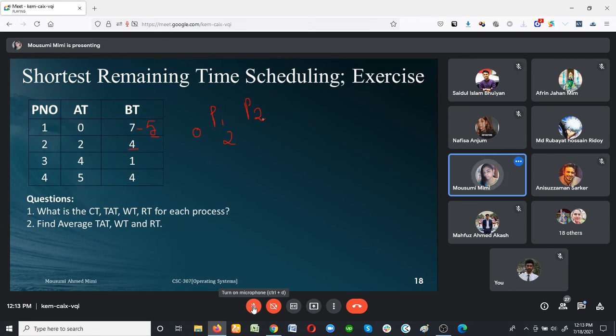Now think about how much time it will execute process 2. Ma'am, 2 seconds, ma'am. Then process 3 will come, ma'am. Yes, absolutely right. So it will go for 2 seconds because within 4, process 3 has already come, and the burst time is also smallest. So 4 plus 1 equal to 5.